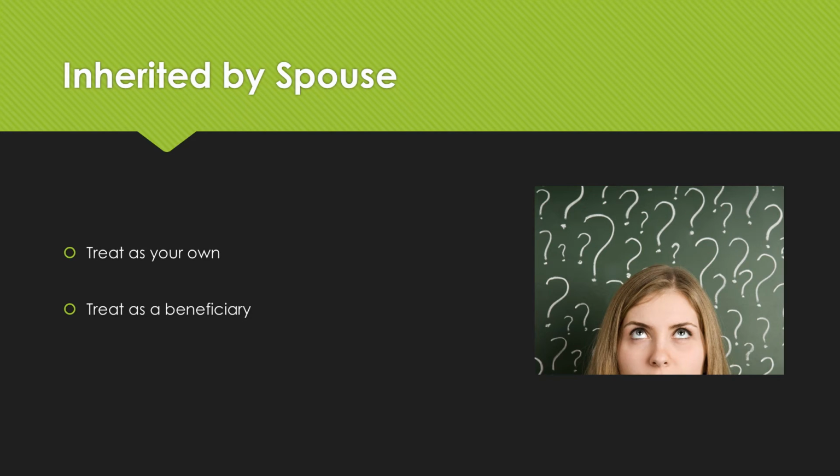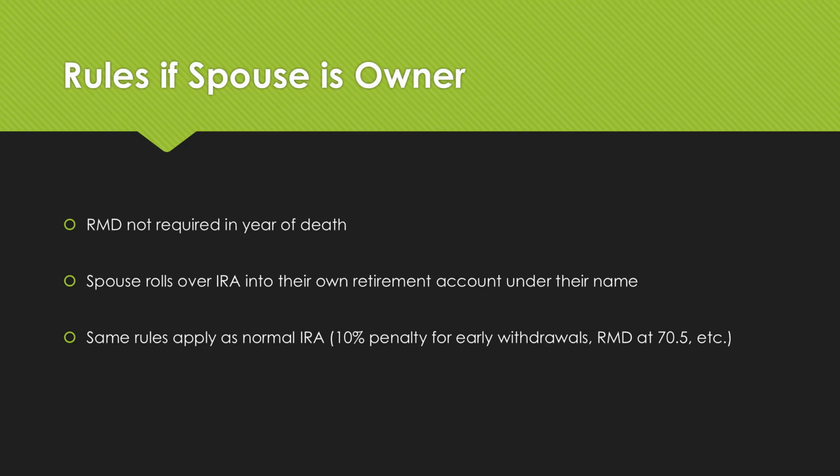If a spouse inherits an IRA, they have two options. They can treat the IRA as their own, or they can treat themselves as the beneficiary of the IRA, in which case they would be subject to the same rules that all non-spouse beneficiaries must follow. Spouses who treat the IRA as their own are not required to make a minimum distribution in the year of death. They roll the IRA into their own account under their own name and then follow normal IRA rules. For example, they would be subject to a 10% penalty for an early withdrawal.